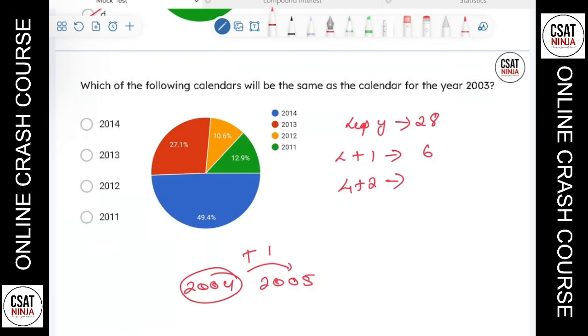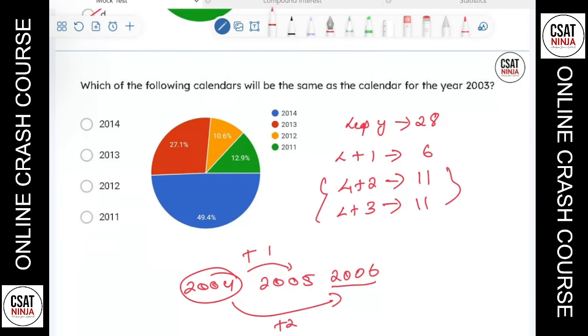That means, can I say this 2006? This calendar will repeat after how many years? 11 years. So leap year plus 2 years calendar will repeat after 11 years. Same thing. Leap year plus 3 years calendar will repeat after 11 years. So these two are same. What do we need to find? We need to check 2003.